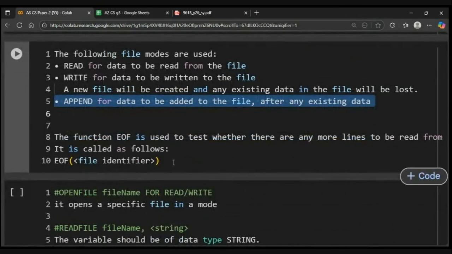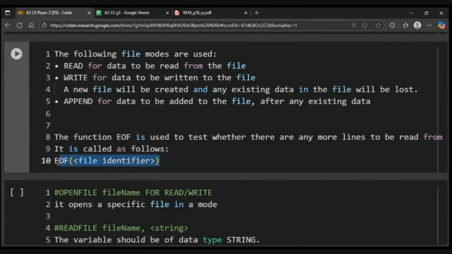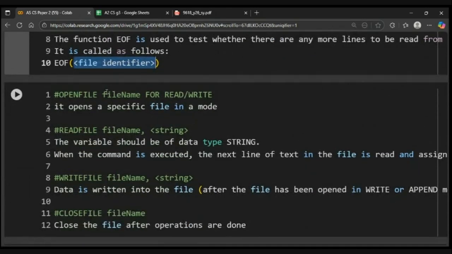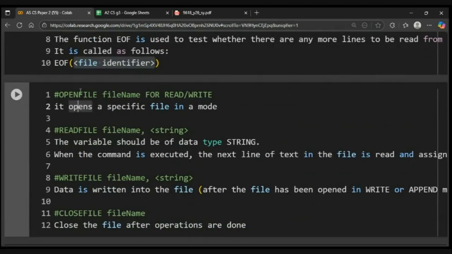And then you have a function called EOF. EOF means end of file. So you would not always know the number of lines in a file. So for that we would use EOF, और यहाँ पे हम file का नाम देंगे. So this will tell us कि as long as the file is not ending, it will keep on repeating the same process. Okay. So some lines again from pseudocode guide.